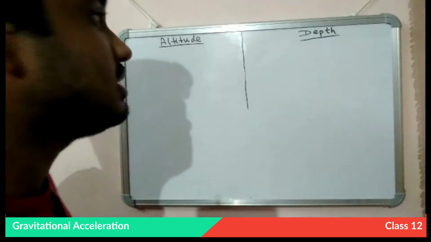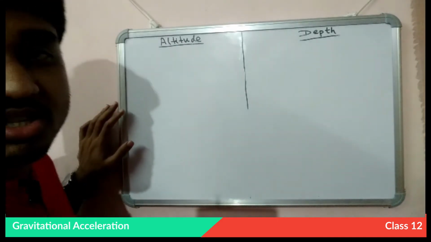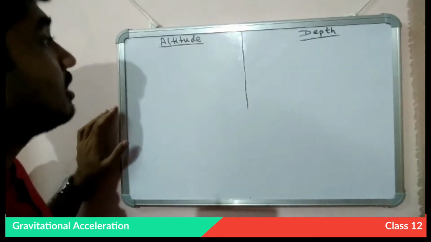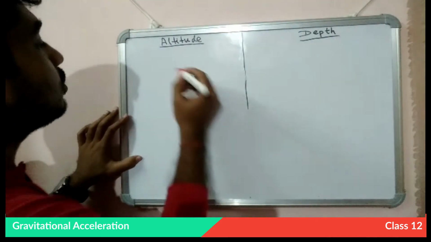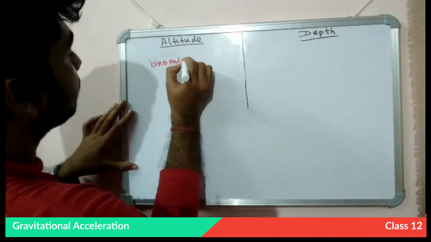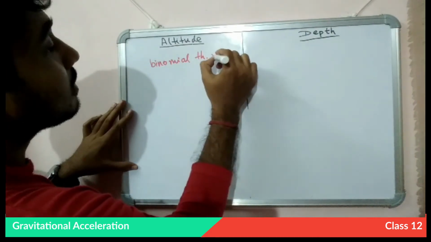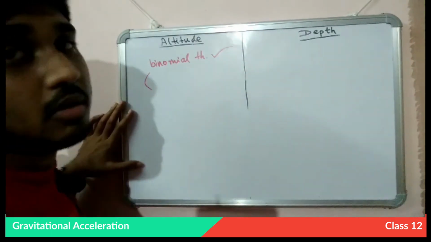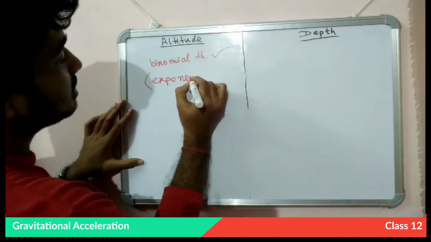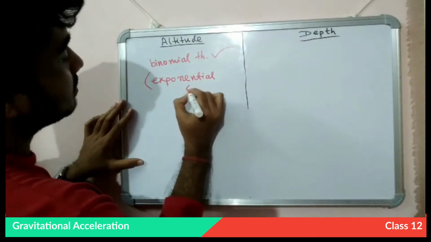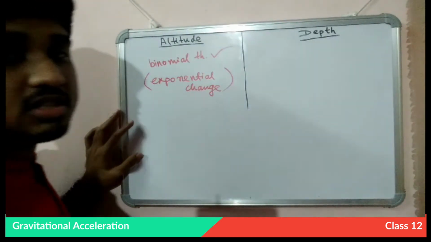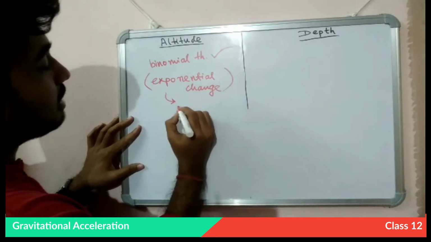So what we learned is, for calculating the change in gravitational acceleration due to the change in altitude or height or depth, for altitude we will use the binomial theorem. Binomial theorem is equal to exponential change. Exponential change is something that never becomes zero.